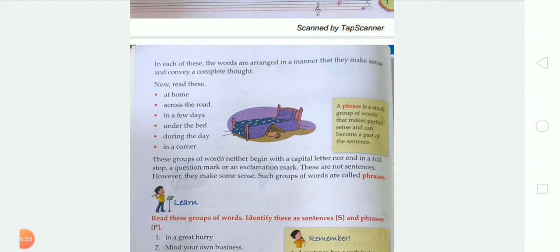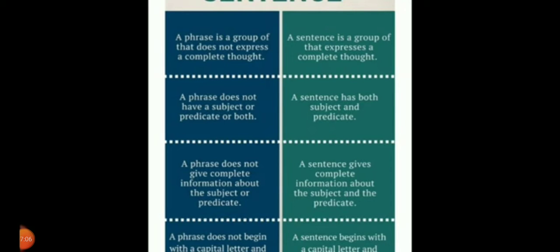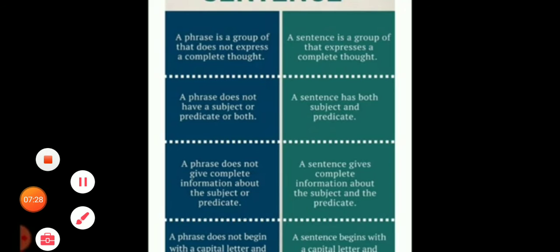Dear student, you have to tell me what is the difference between sentence and phrase. Do you know that? Let's learn about it. So dear student, first of all we have learned that a sentence is a group of words that makes a complete sense, and it's an arrangement of words. But a phrase is a group of words that makes sense but not complete sense. It's called a phrase.